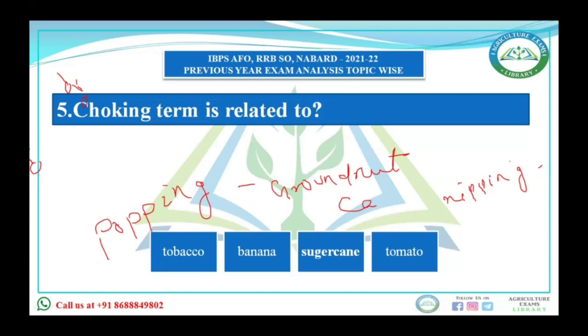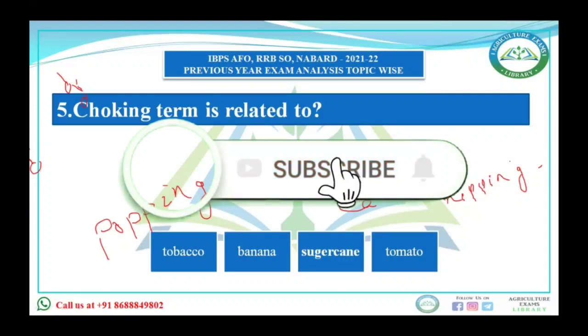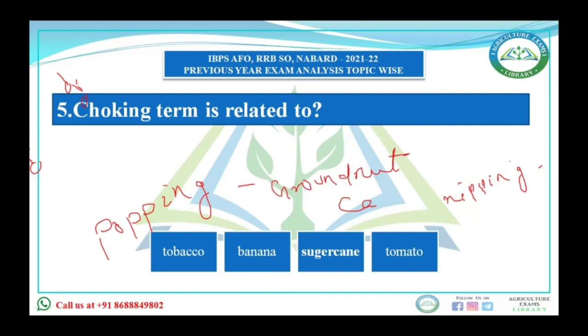Stalking is done in tomato, where stems are tied to give support when they grow 6 to 8 inches. Paraboling is done in rice.